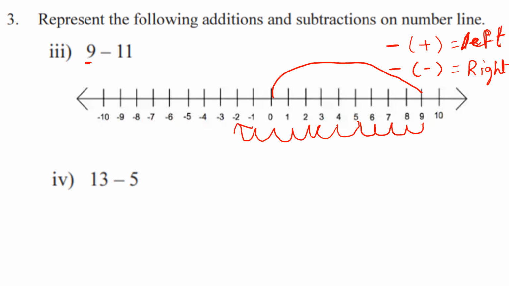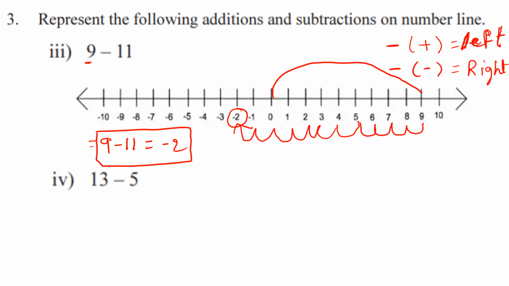So we take 11 steps to the left side. Now it stops on minus 2. So 9 minus 11 equals minus 2. Okay, children, this is the answer. By using the number line like that, we have to subtract.